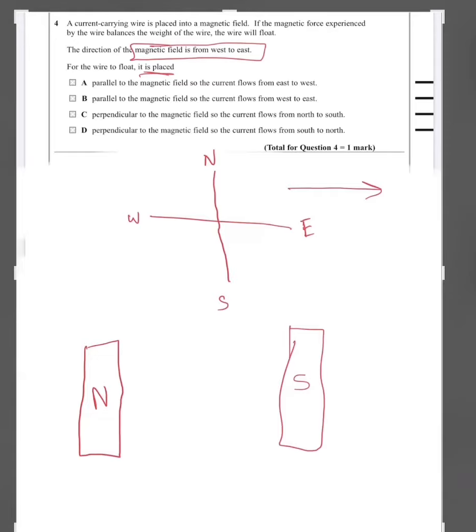And a current carrying wire is placed into the magnetic field. The current carrying wire would be placed like this. It should always be perpendicular, since the force acting on a current carrying conductor is F equals BIL sine theta, where sine theta should be 90 degrees or close to 90 degrees for maximum force to be experienced. So we have to find out the direction of the current flow, from north to south or south to north. So this is quite simple. Again the Fleming's left hand rule.